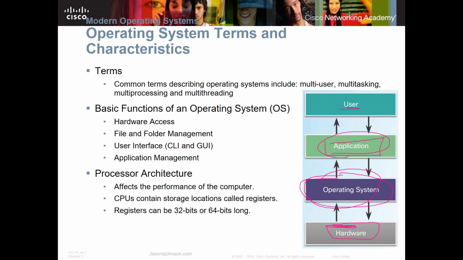So when we're looking at the basic functions of an operating system, we're looking at a couple different things here. We have hardware access. The operating system provides us access to the hardware. It allows us to make it do something. We have file and folder management, so we can move files around, we can save files. We have some kind of interface.